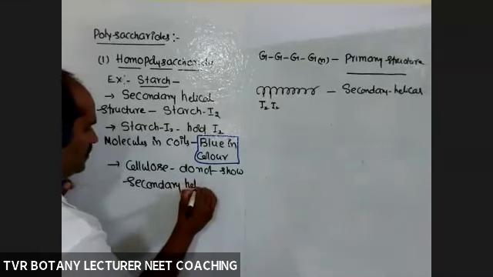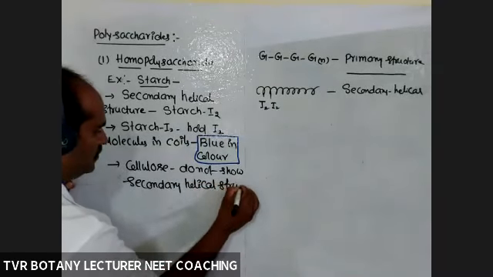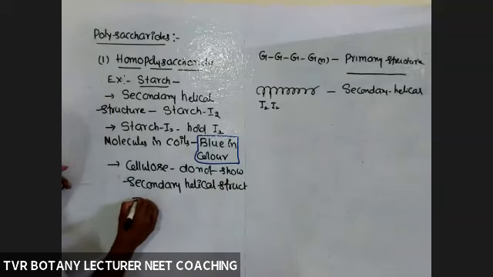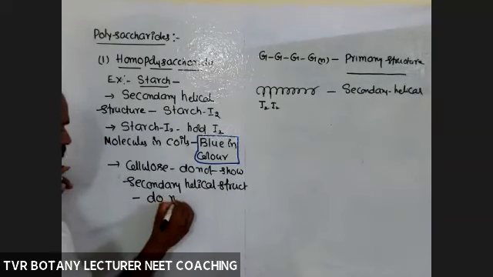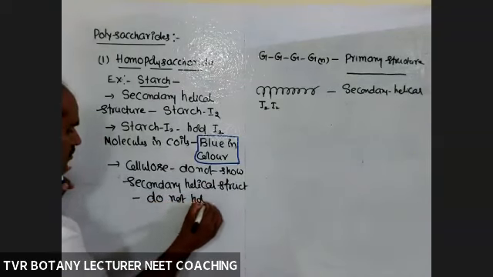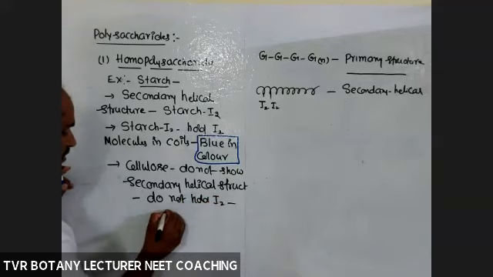So it is not able to hold I2. So it is not able to impart blue color. So no blue color.